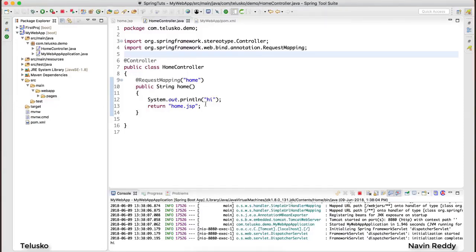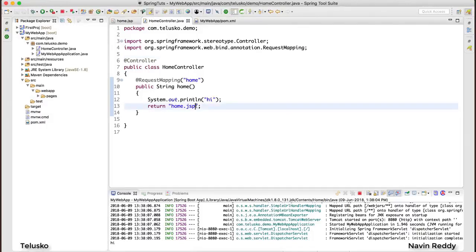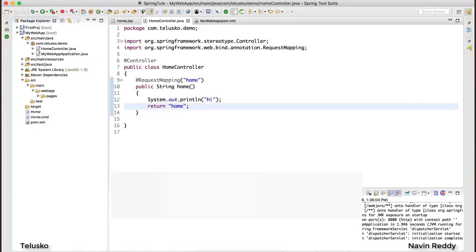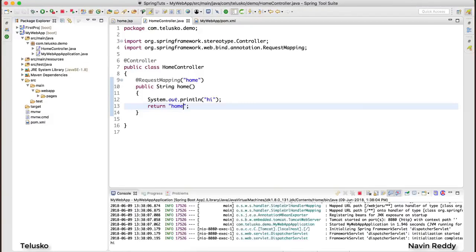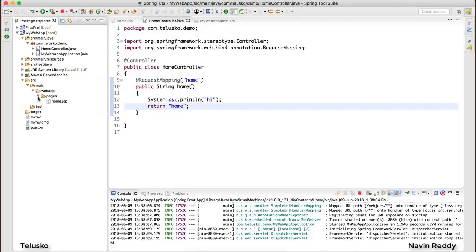So that's the first change which I have done. The second change is, normally when you work on Spring Framework or Spring MVC, in fact, if you have seen my theory video of it, you don't normally mention the JSP pages. It's because in future you might want to change to Velocity, you might want to change to Thymeleaf. Of course, you don't want to put .jsp at the end. So I have made two changes here. The first change is the location of the page, and the second change is .jsp. I've removed the JSP part.